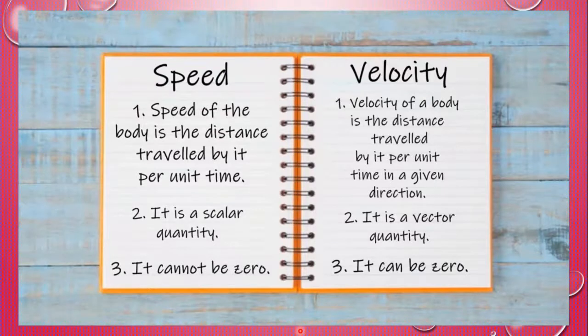Let us compare speed and velocity. Speed of the body is the distance travelled by it per unit time. Velocity of a body is the distance travelled by it per unit time in a given direction. Speed is a scalar quantity. Velocity is a vector quantity. Speed cannot be 0. Velocity can be 0.